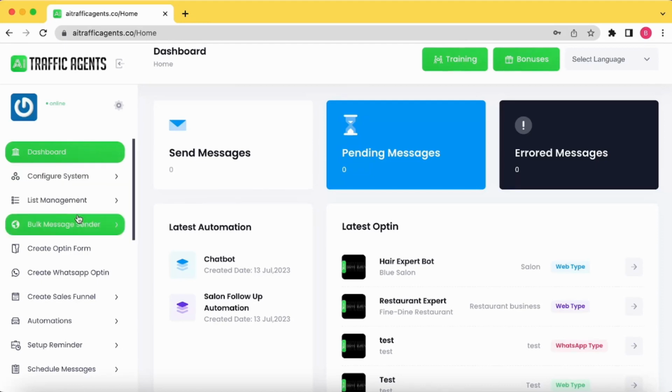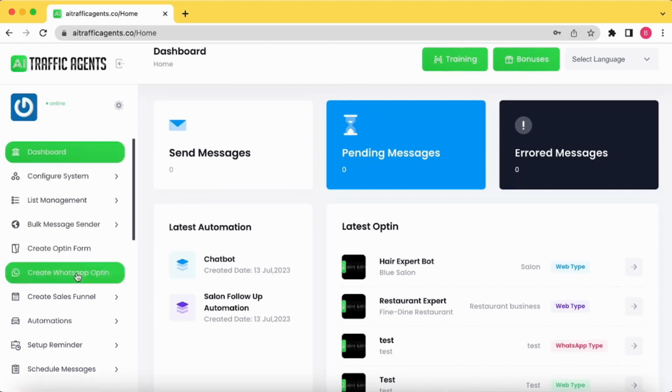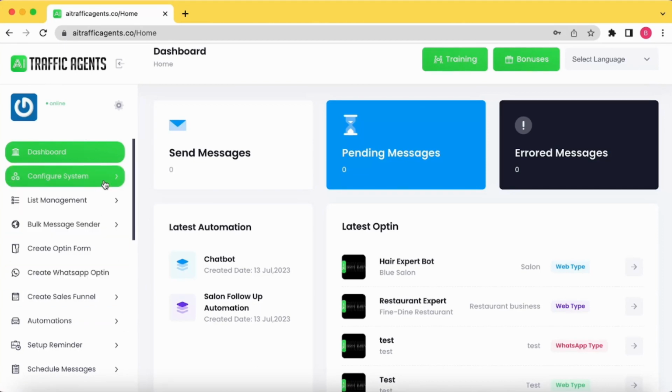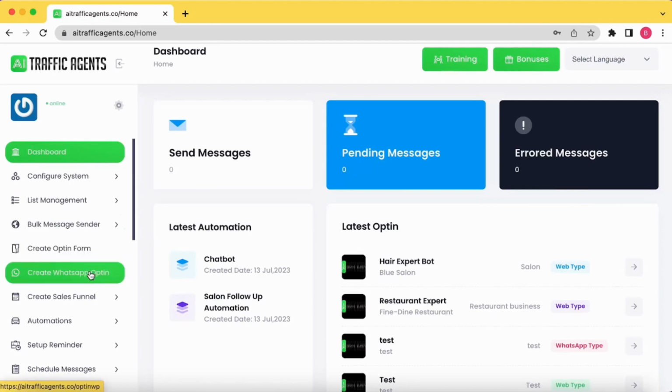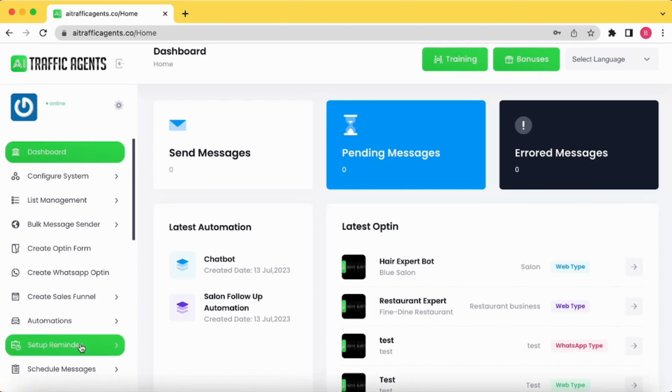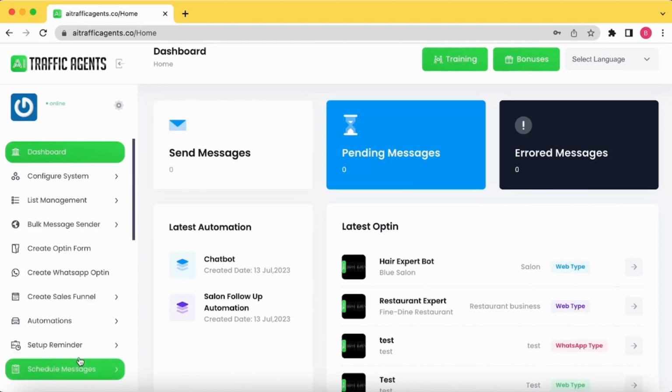So if you see on the left, this is the dashboard where you can see the multiple options. The first option is configuring the system, where you are going to set up the basic configuration so that you can get started with both the WhatsApp bulk sender as well as the chatbot for your website. Once this is done, you can explore more options like list management, bulk sender, creating the opt-in form, creating the WhatsApp opt-in, creating the sales funnel, automation, and setup reminder. We are going to cover all these things in this video, so please pay close attention so that you won't miss out on anything.